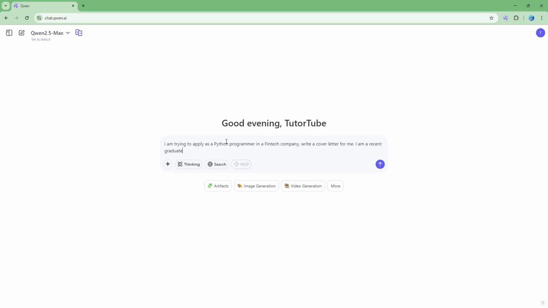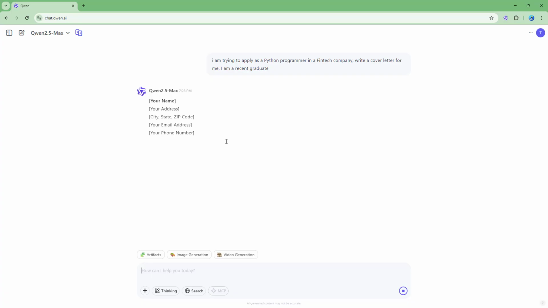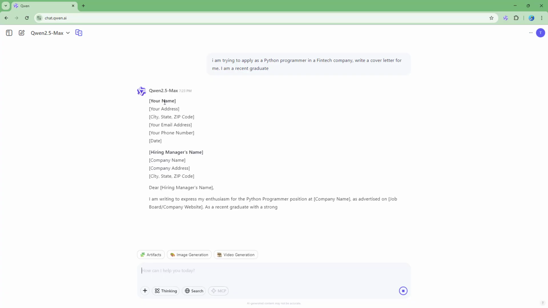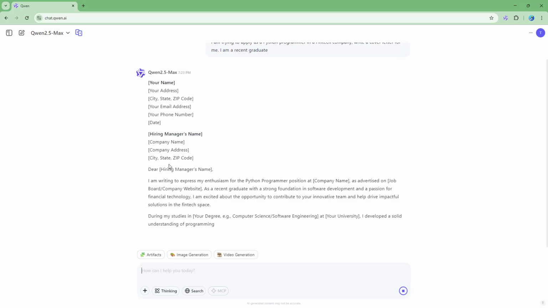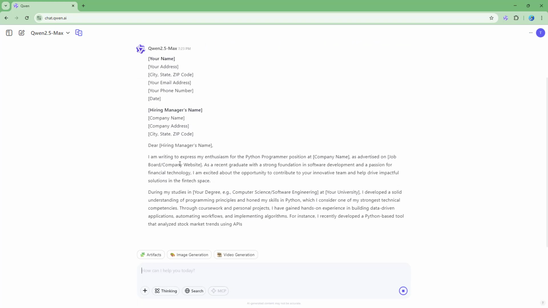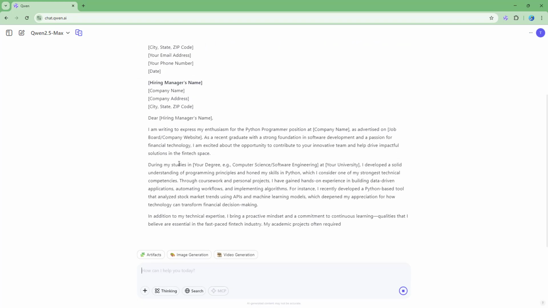So if I were to go ahead right here and then send it, then what happens is that it'll give you the placeholders for where you need to add in extra information, and then it'll simply go ahead and generate a cover letter for you.